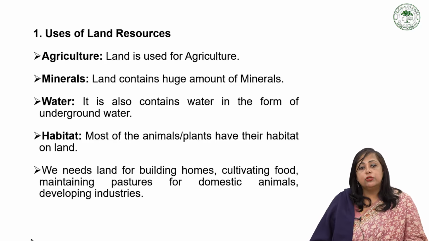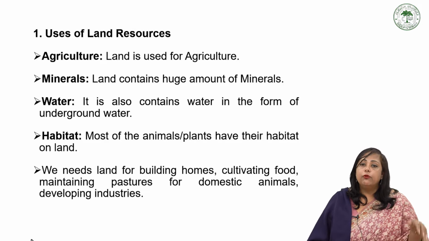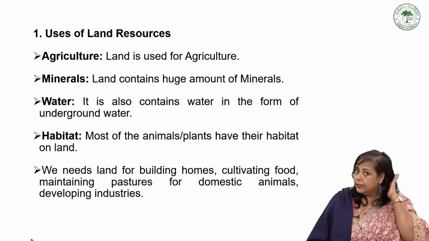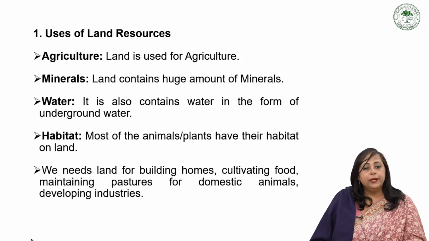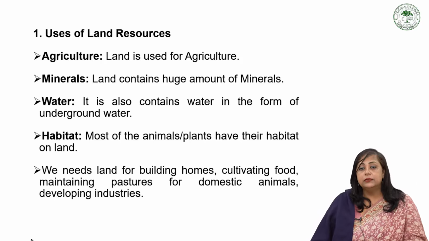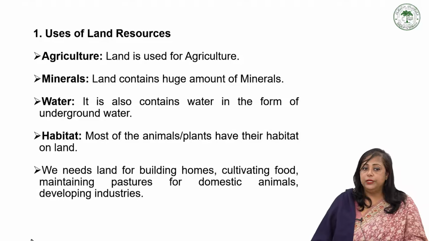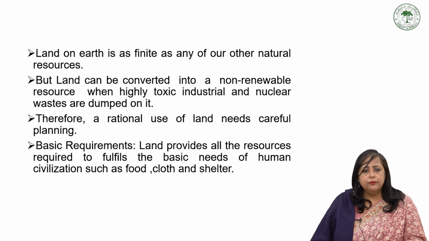And land also contains water in the form of underground water. Whatever water we are getting is underground water. As for habitat, most animals and plants have their own habitat or land. So we need land for building homes, cultivating food, maintaining pasture for domestic animals, and developing industries. These are the uses of land resources.